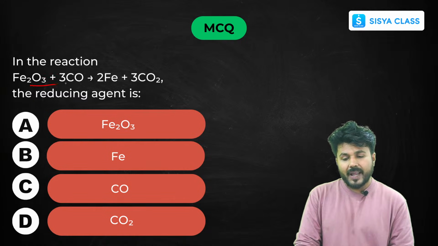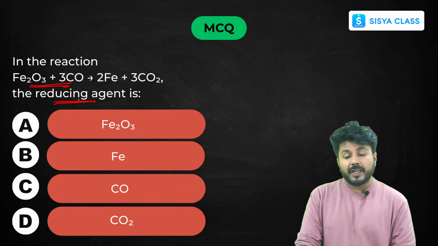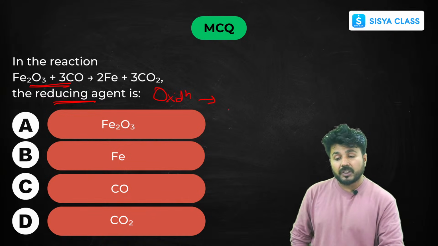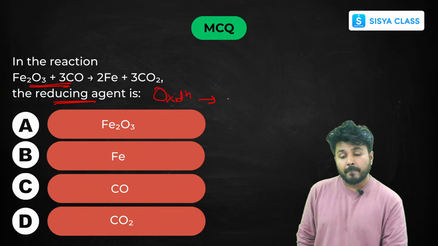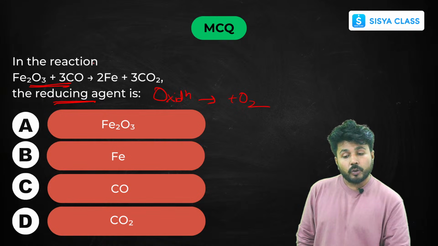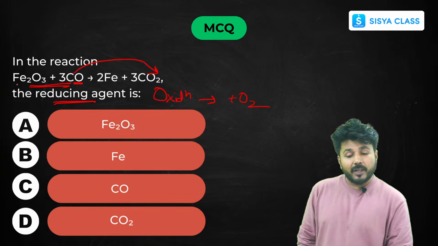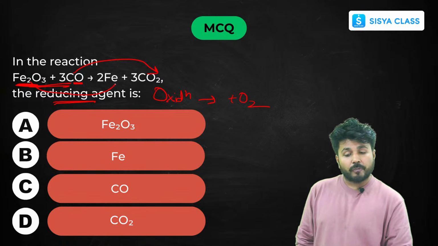Now another reaction, we have to find the reducing agent. Reducing agent means oxidation. What do you mean by oxidation? If I have to find oxidation, I have to find addition of oxygen. Here there is only one oxygen atom present, but here there are two oxygen atoms present. But here you can see there is a loss of oxygen. If there is loss of oxygen in iron oxide, then it's reduction, and this will be your oxidation. If this is your oxidation, this will be your reducing agent. So your answer is CO.